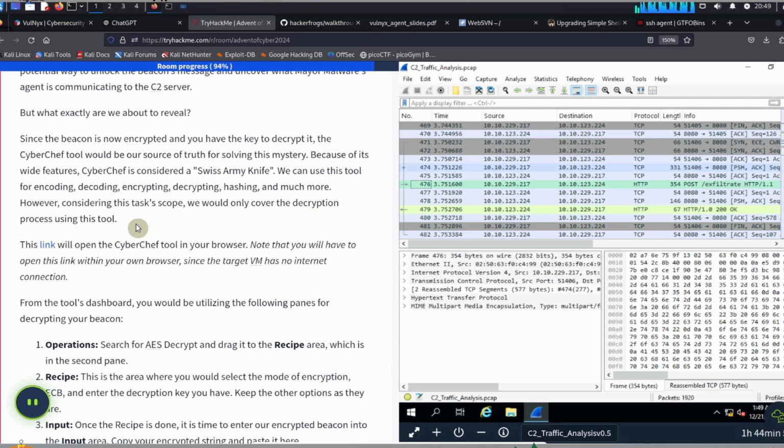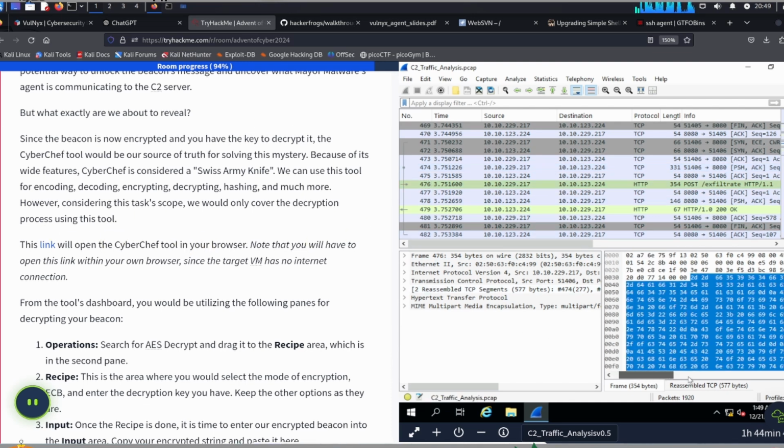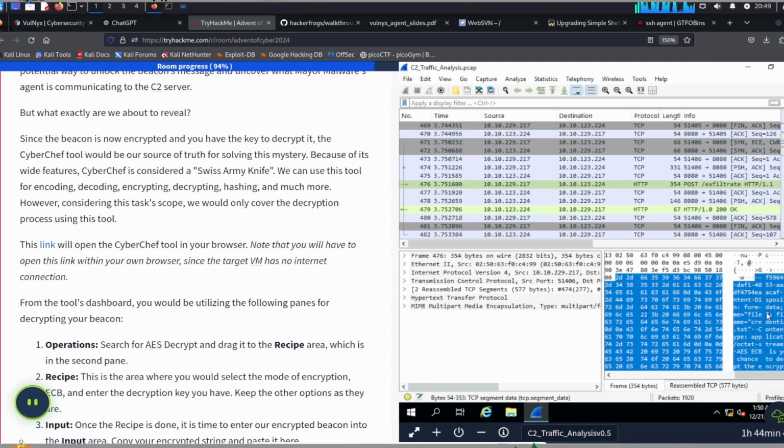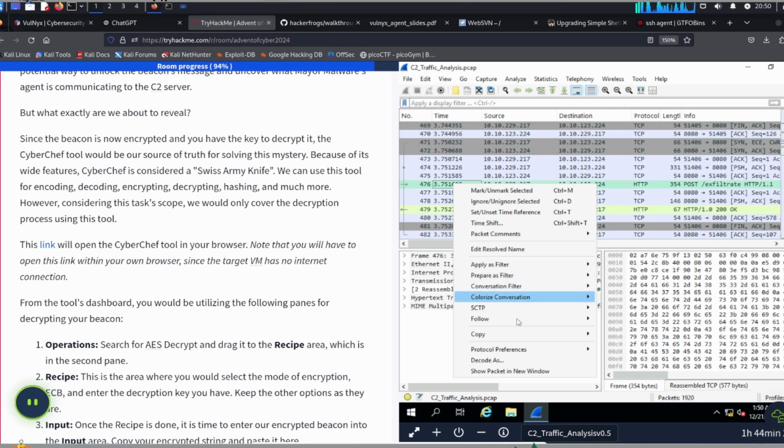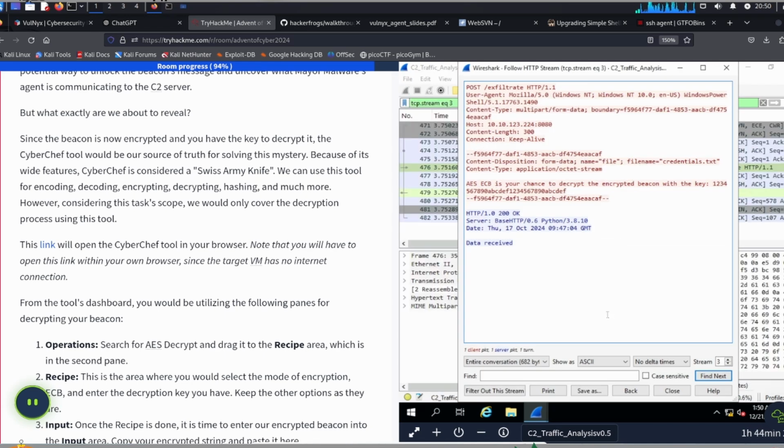Okay, so what are they talking about? Let's talk a little bit more about this packet over here. Inside the packet, they've got a bunch of stuff. What we want to do is look at this in a more human readable way. So this packet here, 476, we're going to right click it, click on follow, and follow the HTTP stream. After we do that, we can see there's a bunch of important information in here.